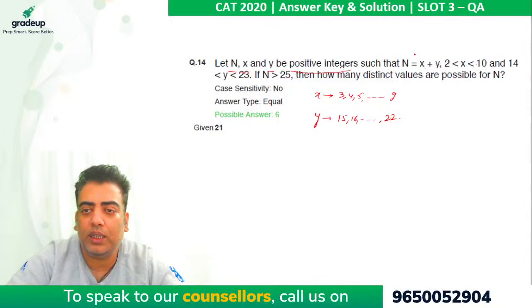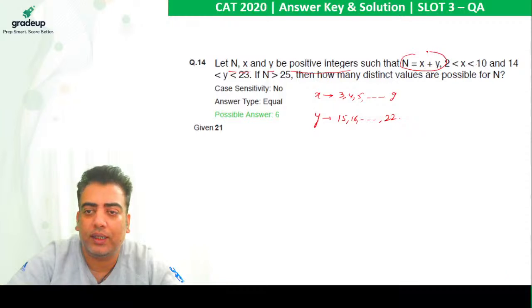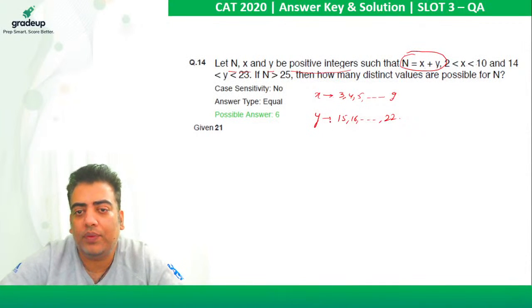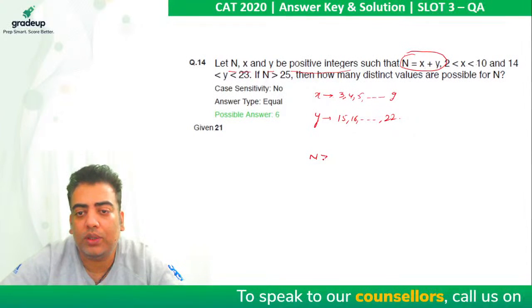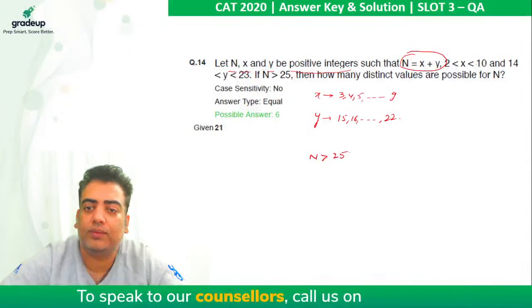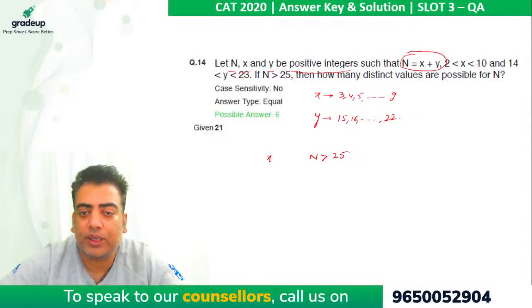So n given to me is equivalent to x plus y, and we have to calculate all the distinct values of n where n is greater than 25. So the sum of x plus y should be greater than 25.